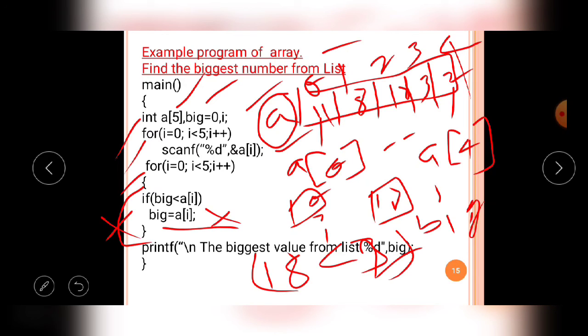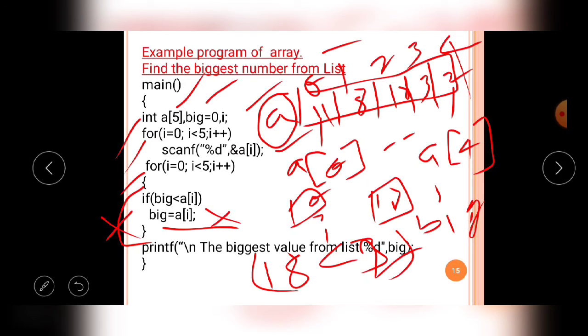Okay, so like that, the for loop verifies each array element with the big value. If the big value is less than a of i, it will simply replace the value with a of i.